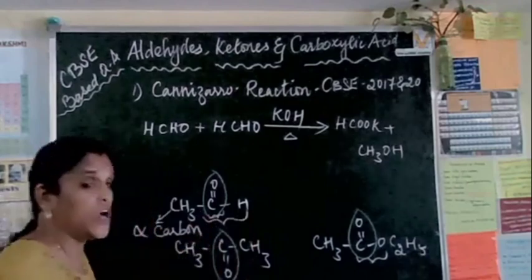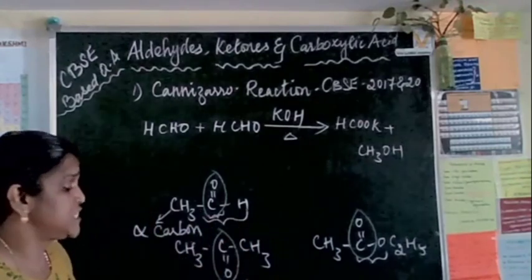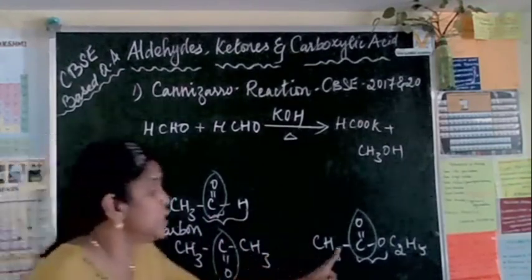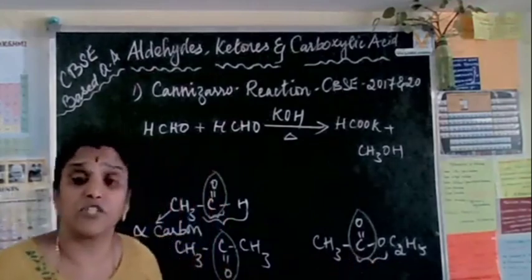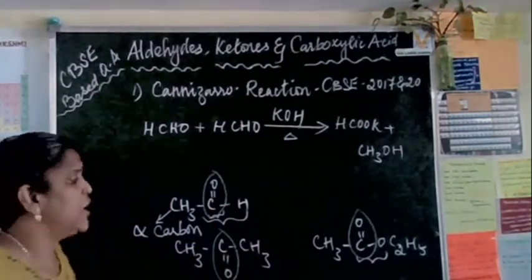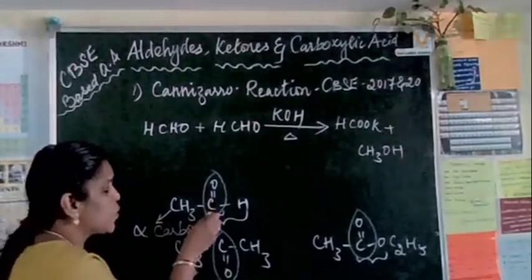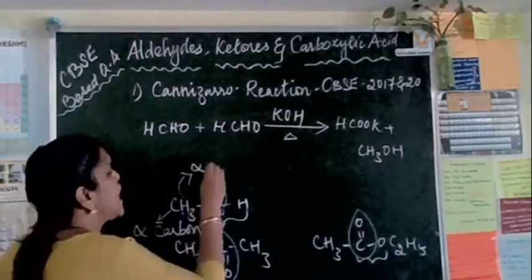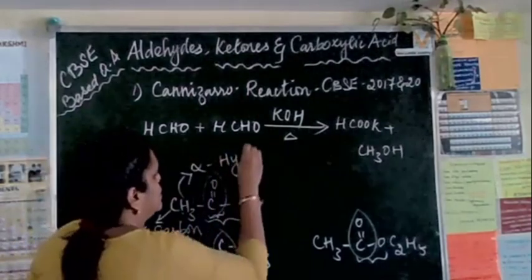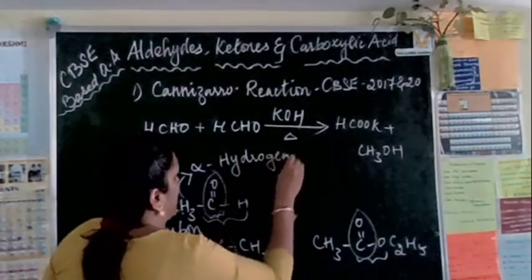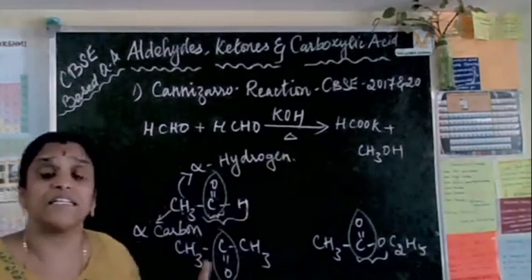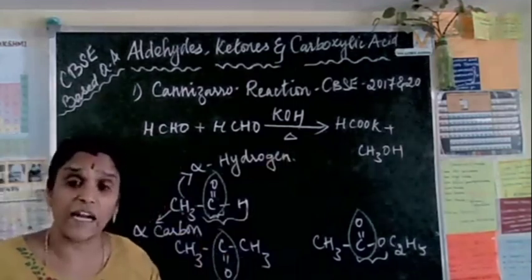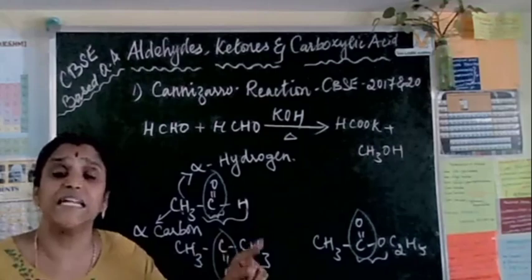Yes, CHO is the functional group of aldehyde. CO is the functional group of ketone. COO is the functional group of ester. You know very well. Now, in this carbonyl group, the hydrogen which is attached to the alpha carbon is called alpha hydrogen. Now this alpha hydrogen has a special character, which is acidic in nature.